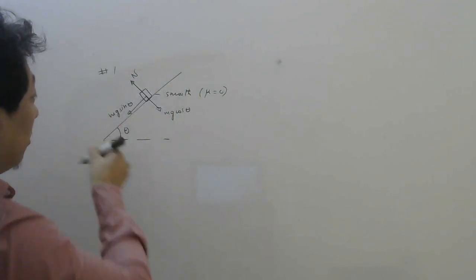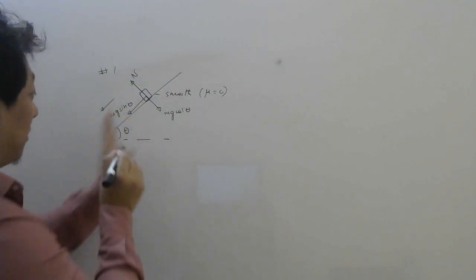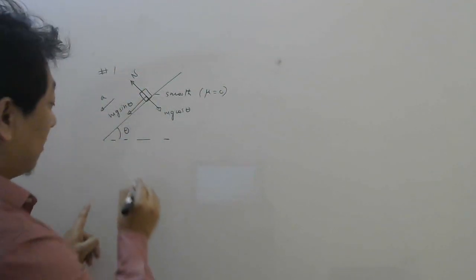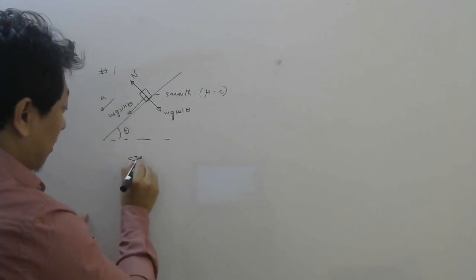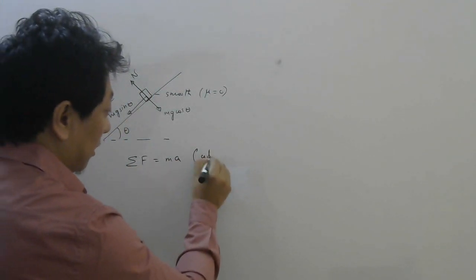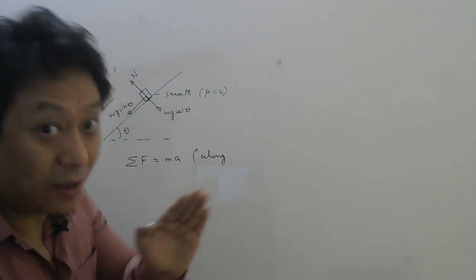And this side the only force is mg sin theta. So apply Newton's law in this direction. Let us say it has acceleration a in this direction, and write Newton's law in this direction. Net force equal to ma along the plane. Remember, whenever you write Newton's law, you are writing it in a particular direction.